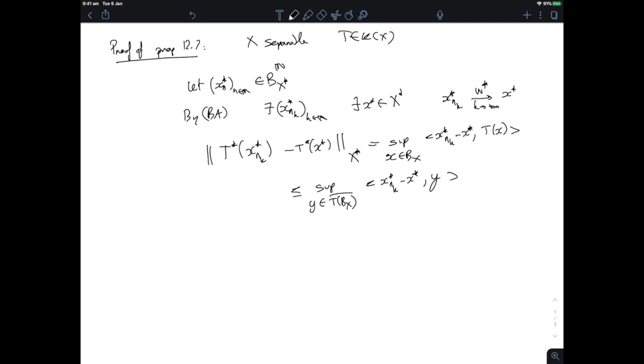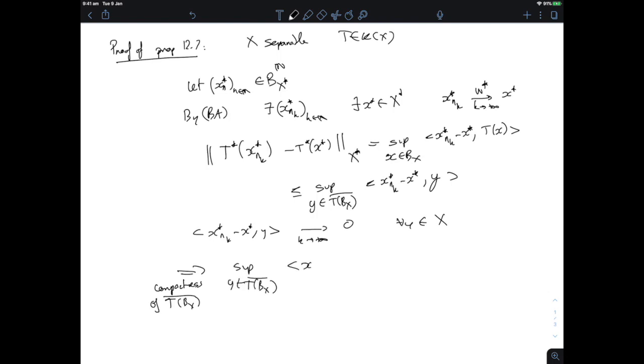So by a total boundedness argument, I have the fact that this convergence for every y, which is the weak star convergence, implies by compactness of the closure of the image of the unit ball that the supremum over all y in this set of these quantities has to go to 0.